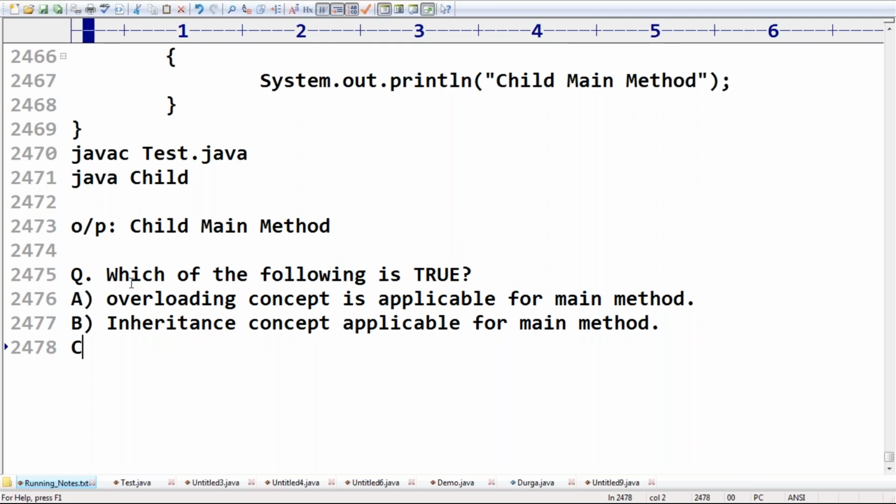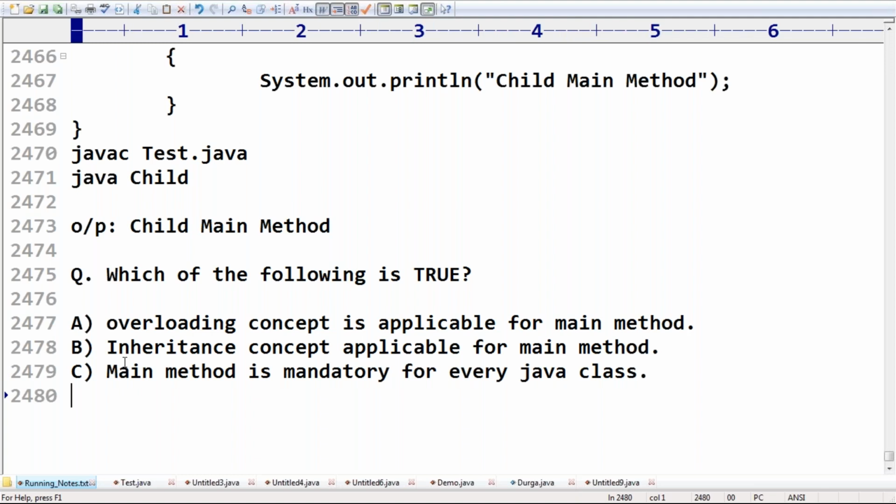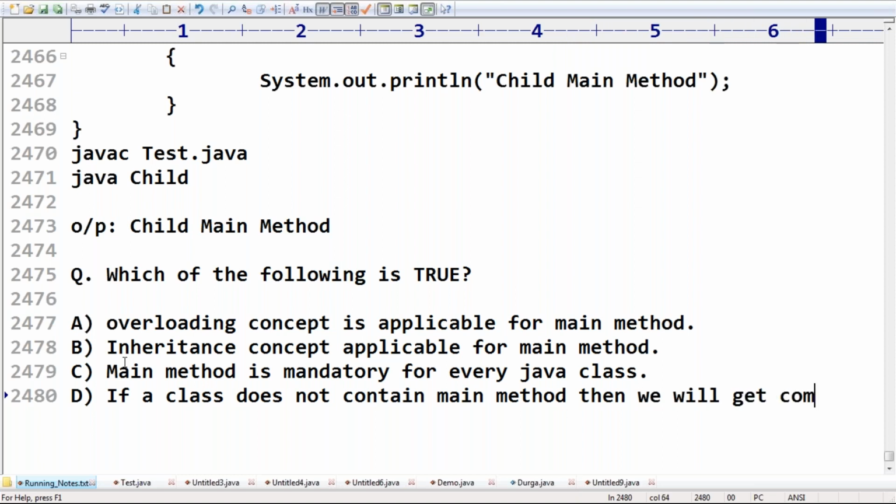Next, main method is mandatory for every Java class. Next, if a class doesn't contain a main method, then we will get a compile-time error.